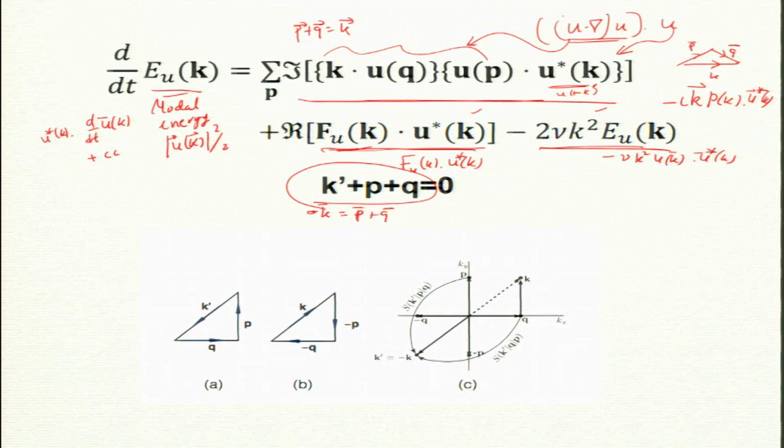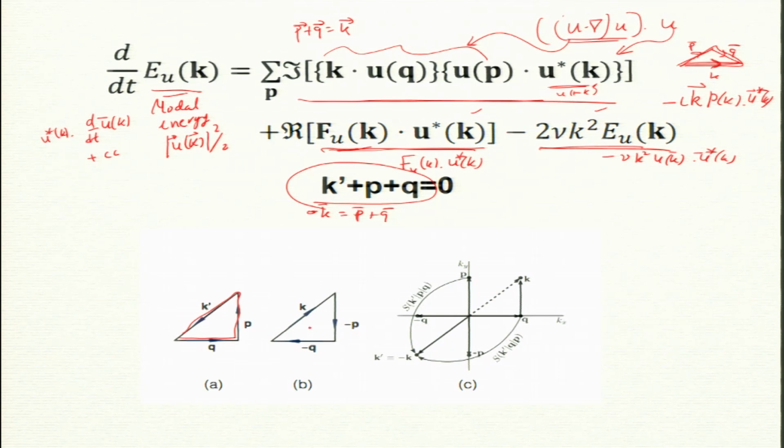The equations become symmetric if I write k prime, p, q. Where it is k equal to p plus q, it is not symmetric, but here it has become symmetric. Q, p, k prime, they all go in cyclic order or anticyclic, it will also be anticyclic.